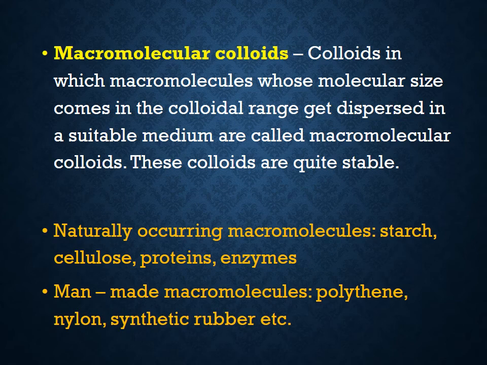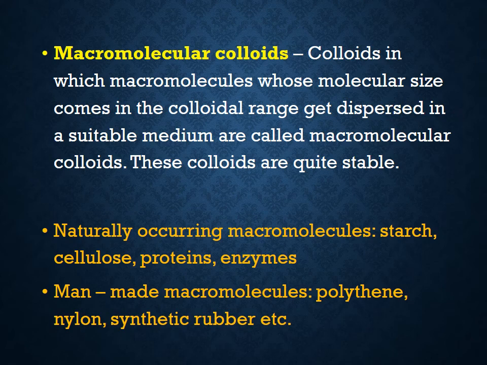In macromolecular colloids, the dispersed particles already have colloidal range size, so direct mixing with the dispersion medium will produce colloids. For example, naturally occurring macromolecules like starch, cellulose, proteins, enzymes and man-made macromolecules like polythene, nylon, synthetic rubbers, etc. can form macromolecular colloids.